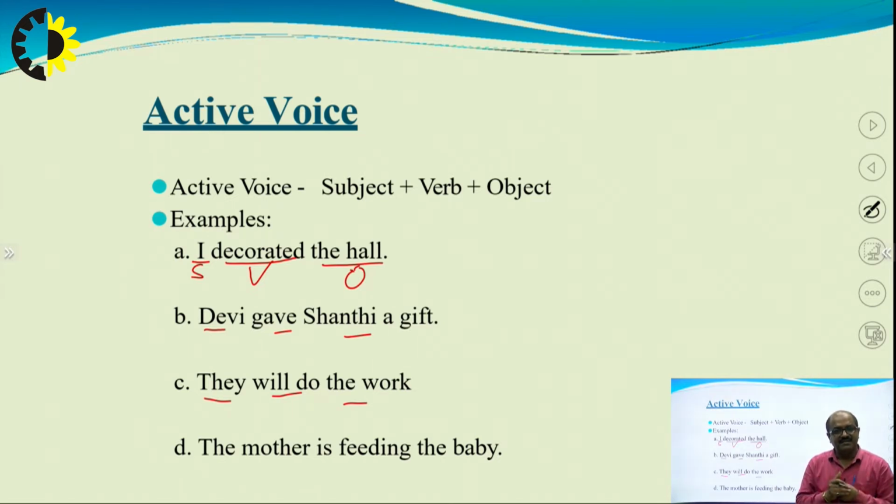So what is the subject? The mother is the subject. Doing what? Is feeding. Action means verb. Is is the helping verb or linking verb we can say. The baby is the object. So these are the examples of the active voice, that in active voice we have subject, verb and object.